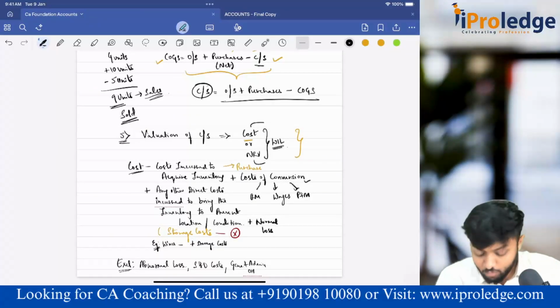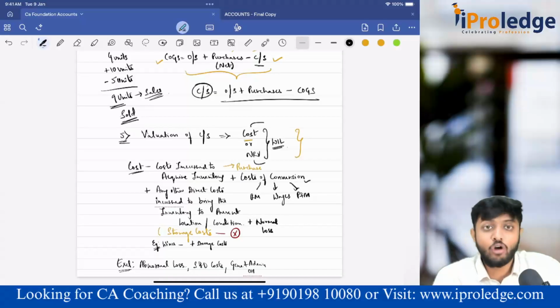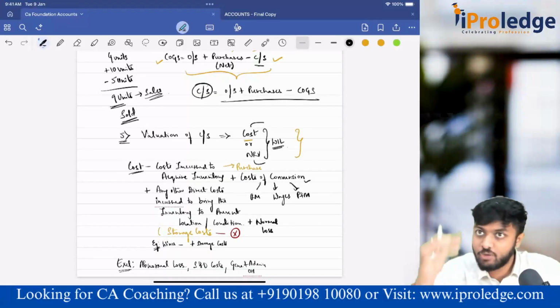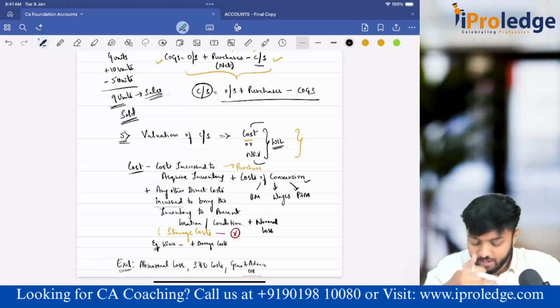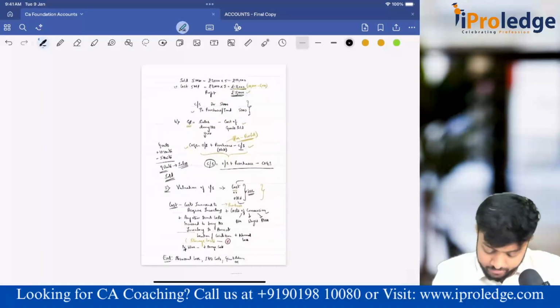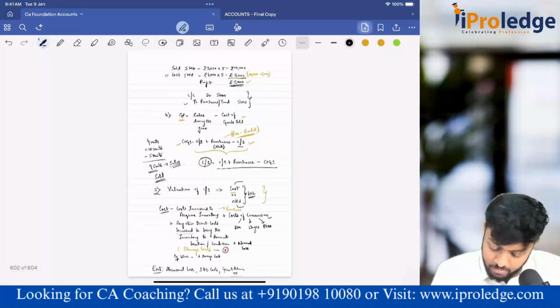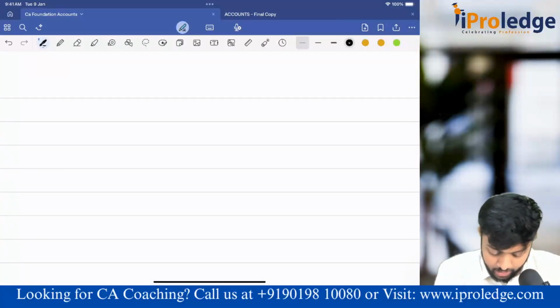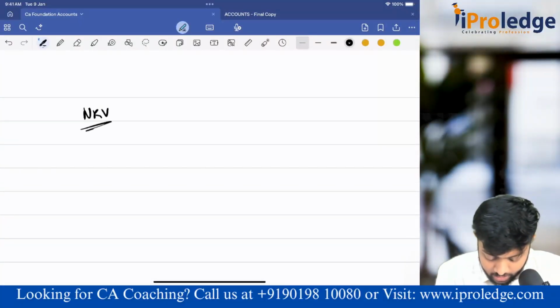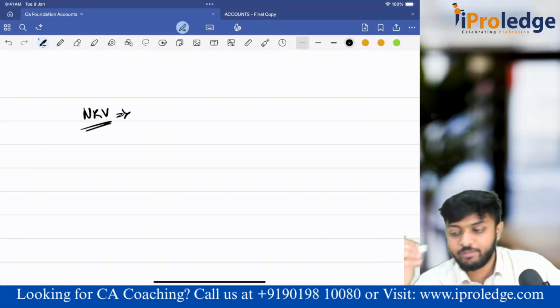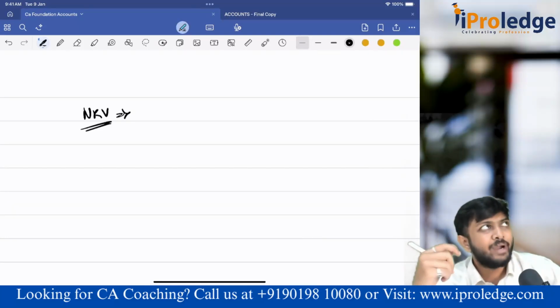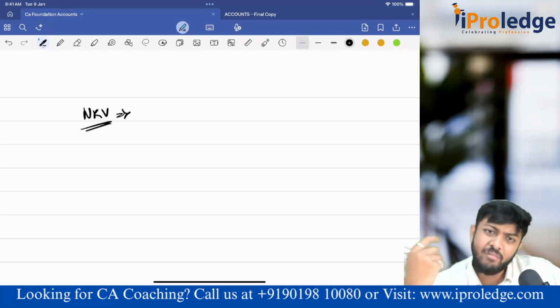Clear? So that is the cost component of your comparison. How will you value closing stock? You will take cost. In cost, whenever I say cost, all this you have to consider. Next comes NRV. Before getting into the definition, I will tell you, by NRV, understand it as a market price.